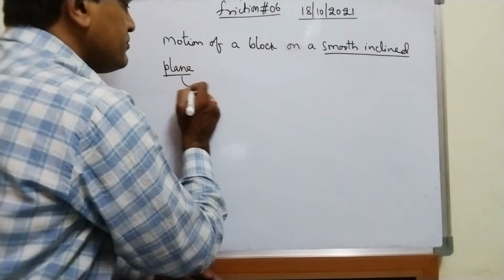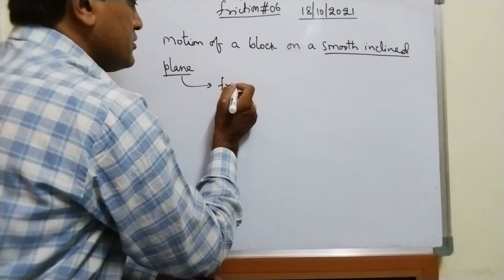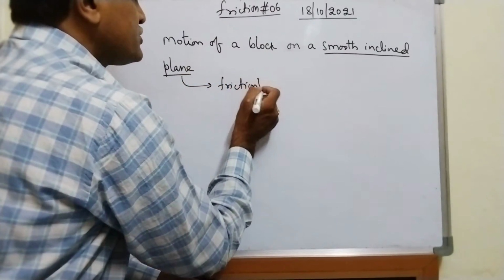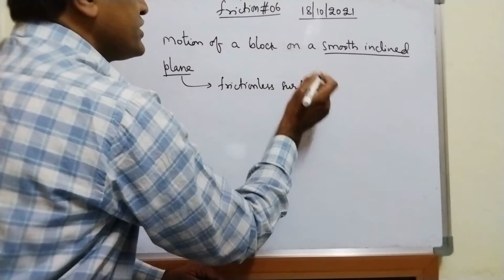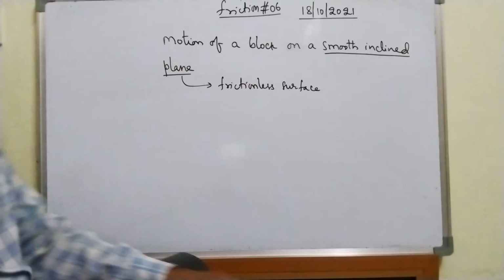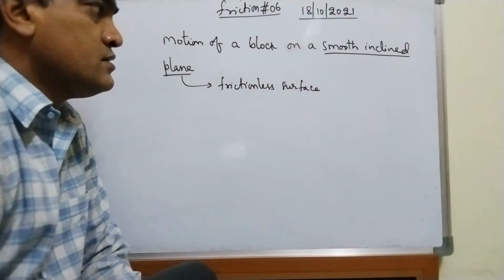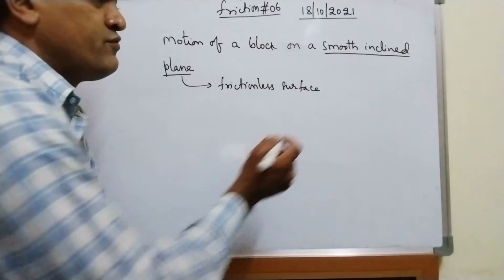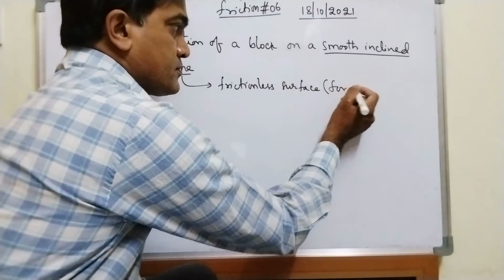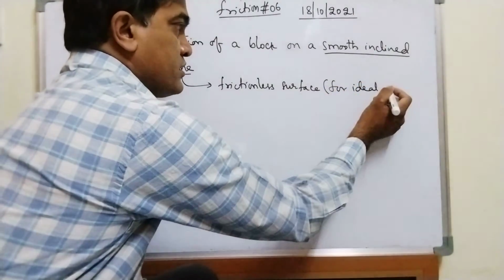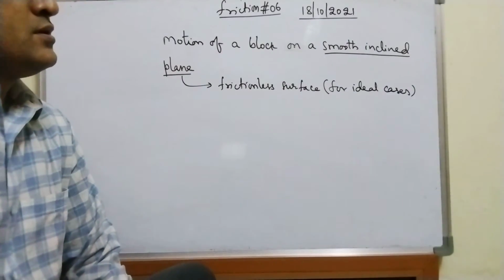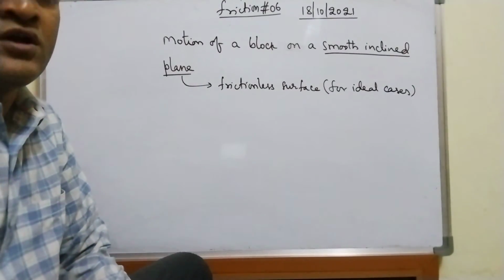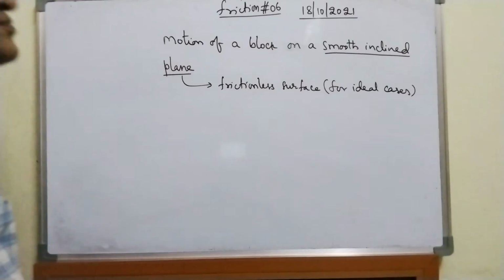The smooth inclined plane is nothing but a frictionless surface. This is only for ideal cases, but friction will exist. Always friction exists.